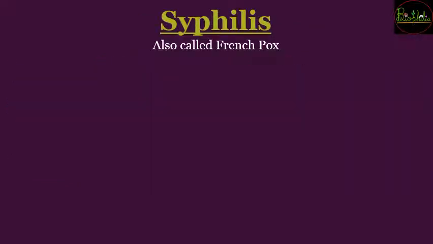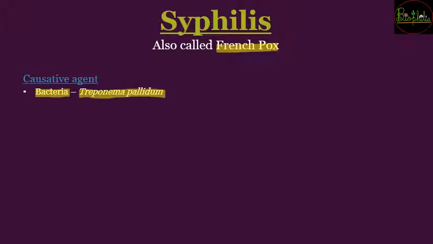Now let's see the next disease, that is syphilis. So syphilis is also known as French pox. And now let's see who is causing this syphilis. So syphilis is caused by a bacterial infection, that is Treponema pallidum. Again this is a very important name to remember for MCQs. So for every disease, you have to remember the names of the causative agents with the disease or infection caused by them, and that will give you a good range for scoring better marks.